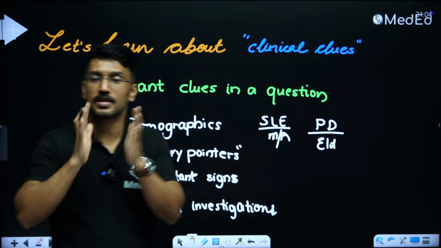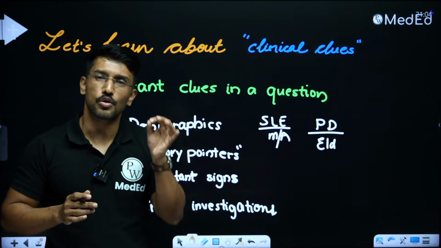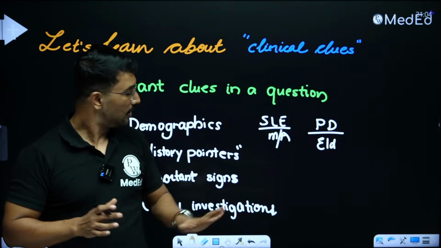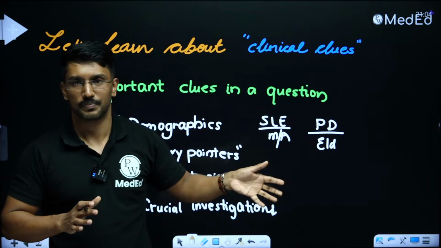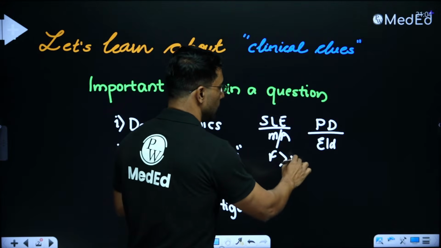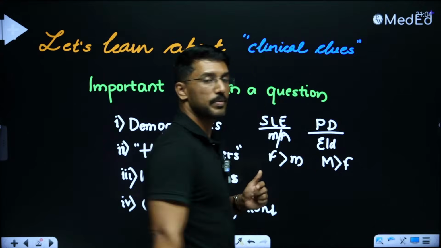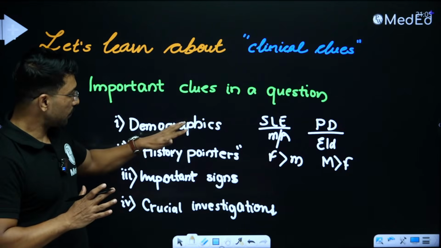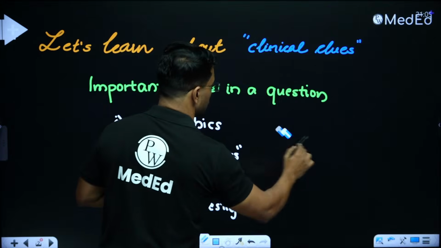So once I have this in mind, I wouldn't think of Parkinson's disease if a question is talking about a 20-year-old patient, right? Similarly, I wouldn't think of SLE if the question is talking about an 80-year-old male, right? Similarly, SLE is primarily a disease of females. Parkinson's disease is more common in males than females. So these demographics hold some clue, though they need not be very important in many questions.